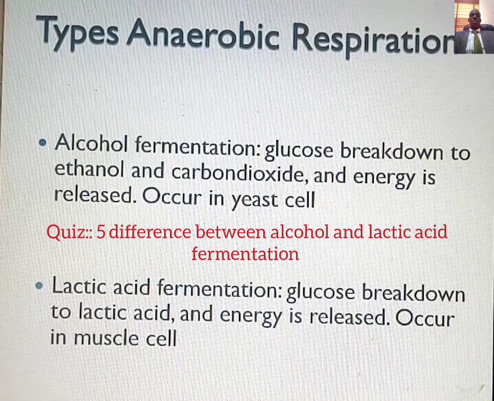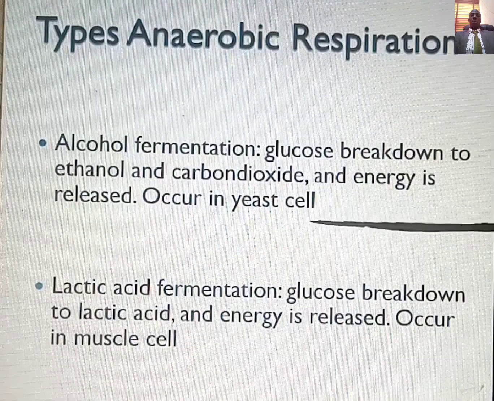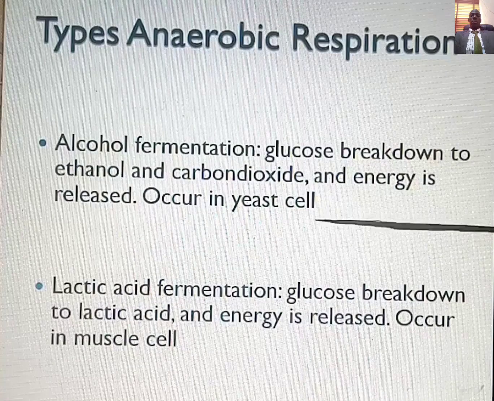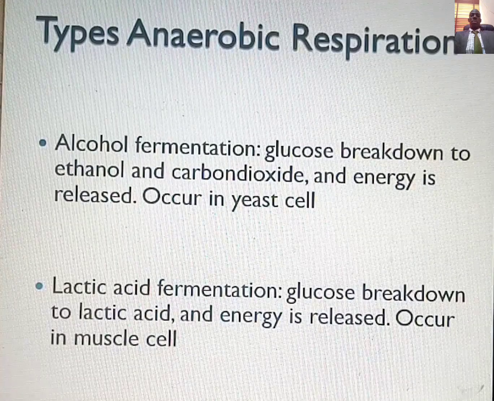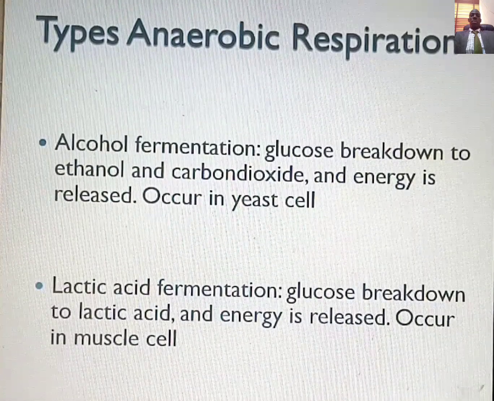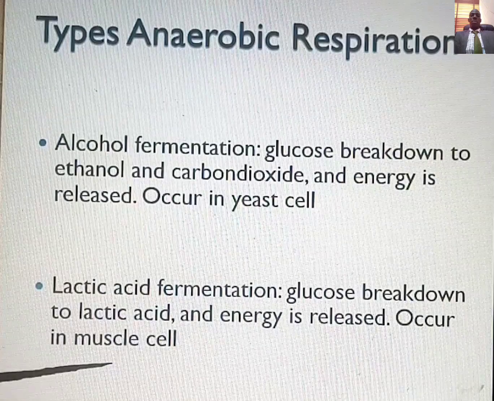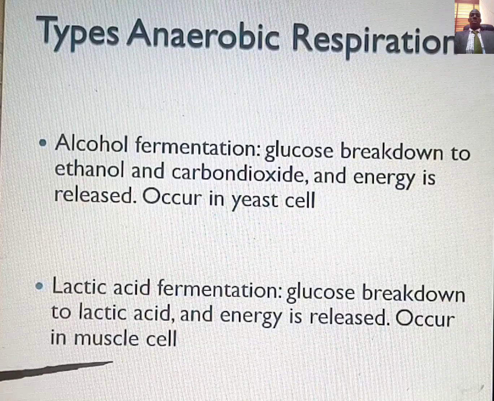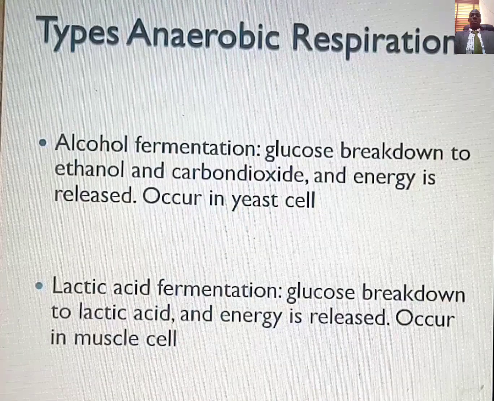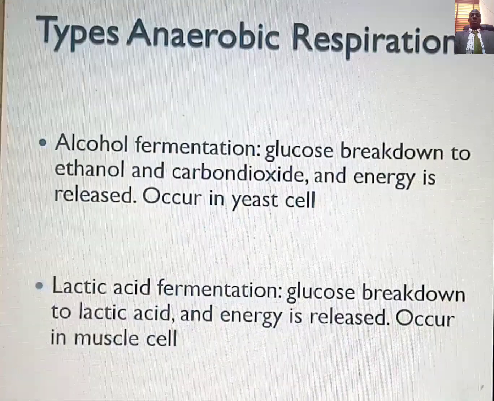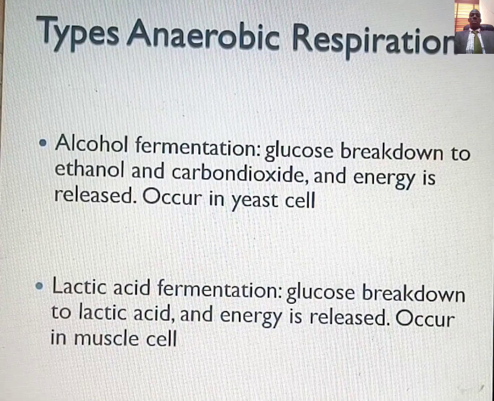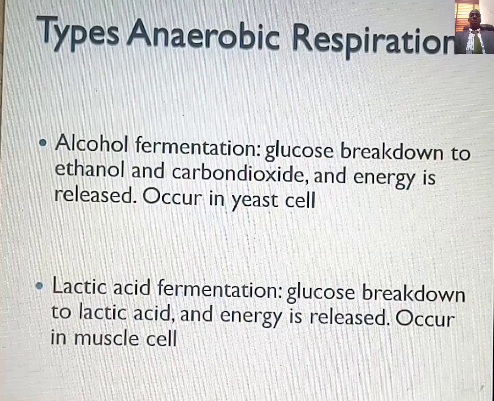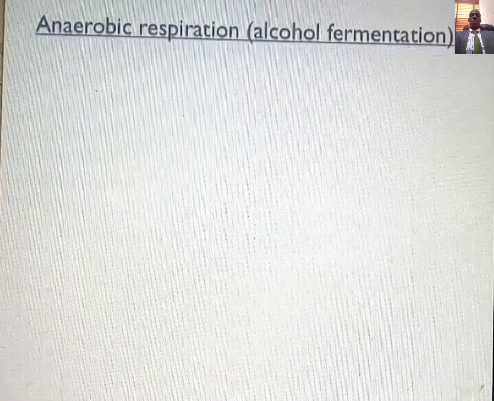Note that alcohol fermentation takes place in the yeast cell when oxygen is absent, while lactic acid fermentation takes place in your muscle cell when oxygen is absent. So anaerobic respiration is the respiration that takes place in the absence of oxygen, and you have two types of it. One is alcohol fermentation, while the second is lactic acid fermentation.